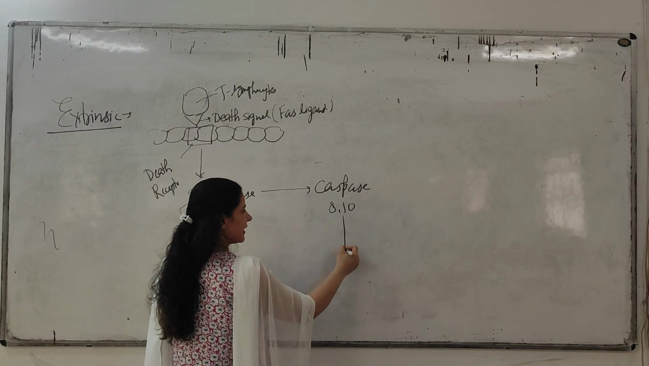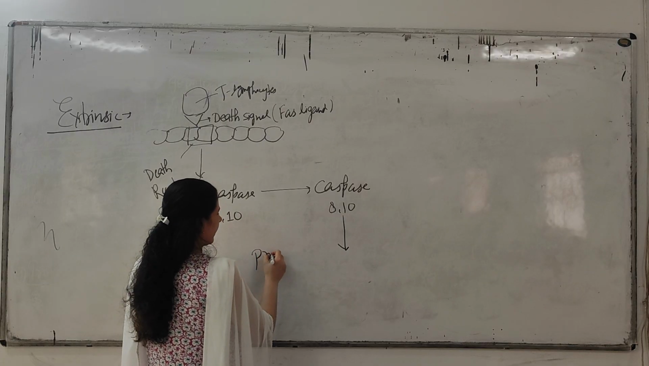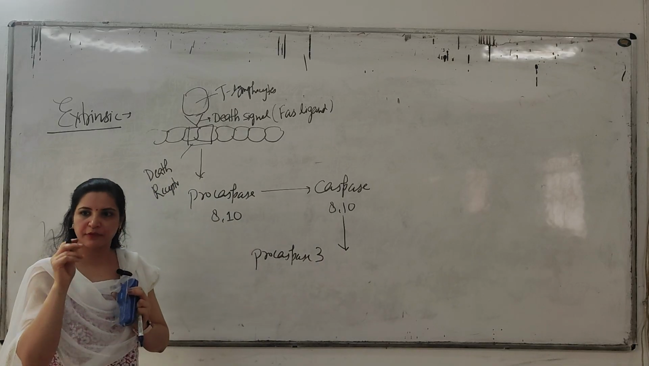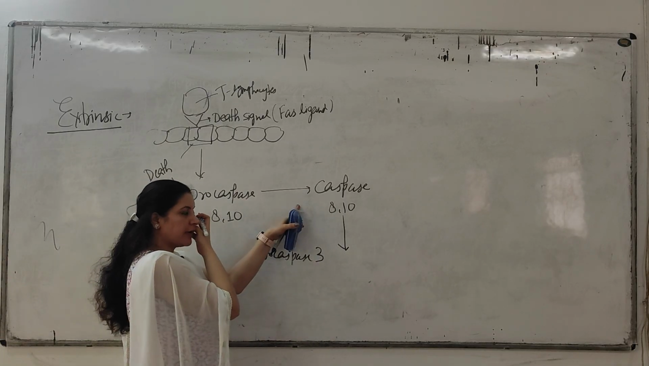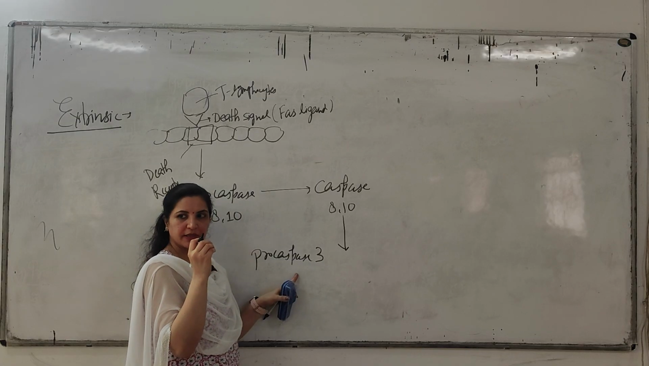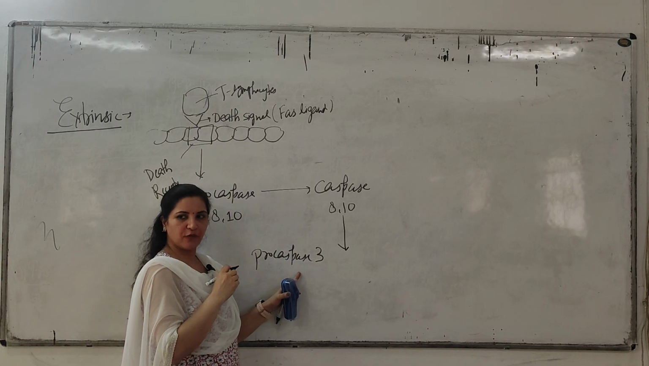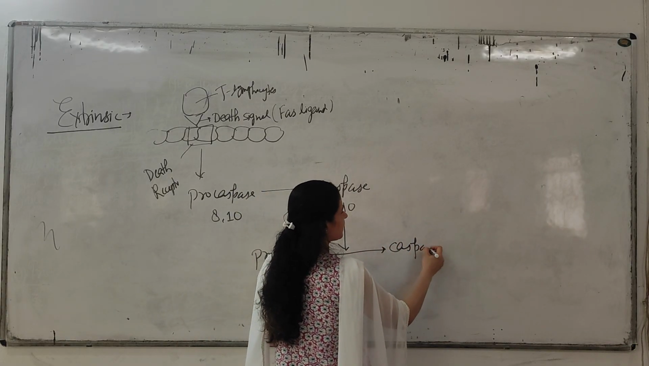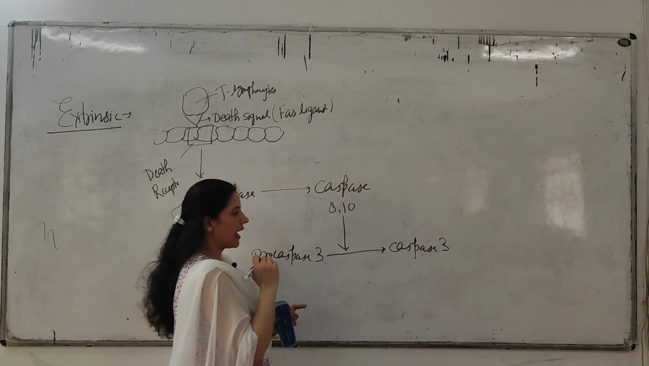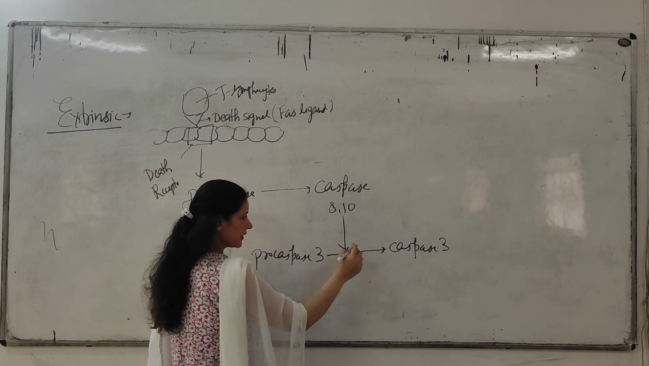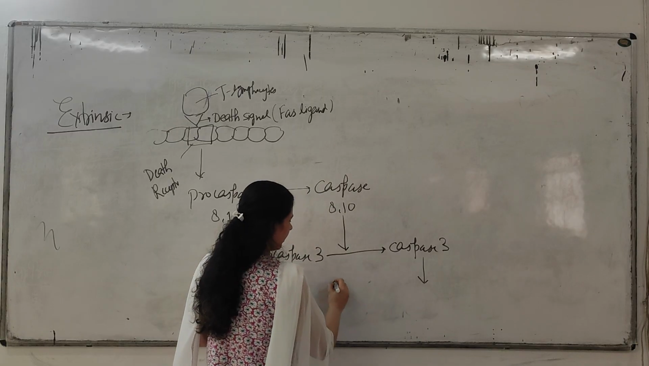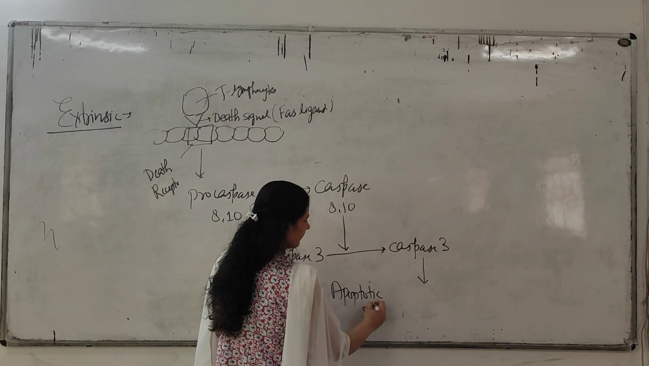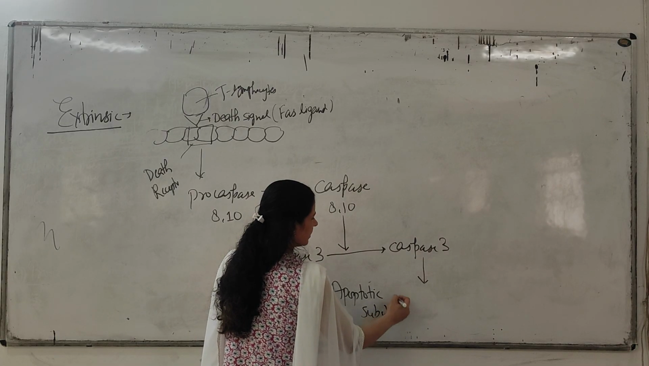Now what will caspase 8 and 10 do? They will activate another procaspase, procaspase 3. Procaspase 3, in its inactive form, is converted by 8 and 10 into its active form, caspase 3. And what does this caspase 3 do? It acts on the apoptotic substrate and causes apoptosis.